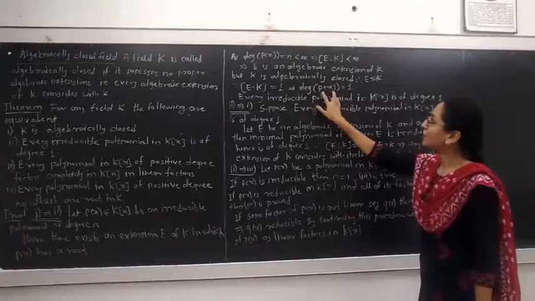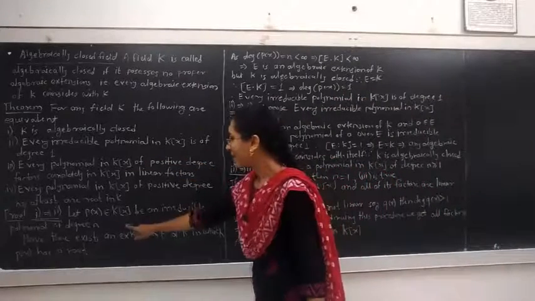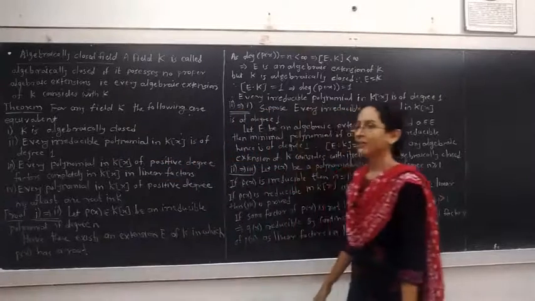Hence, the degree of p(x) is 1. Therefore, we proved that if p(x) is an irreducible polynomial in K[x], then it is of degree 1.